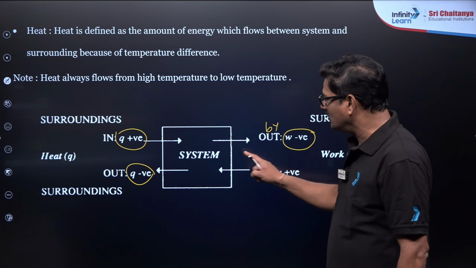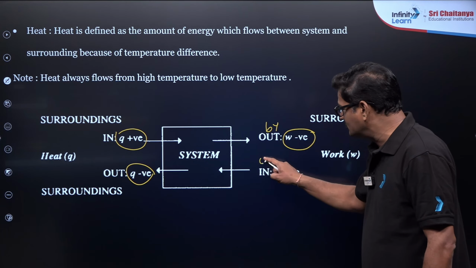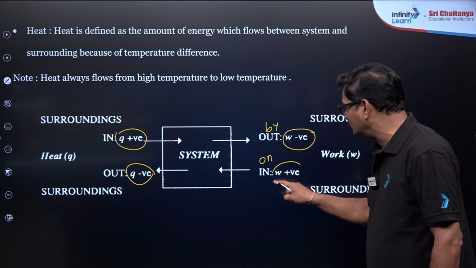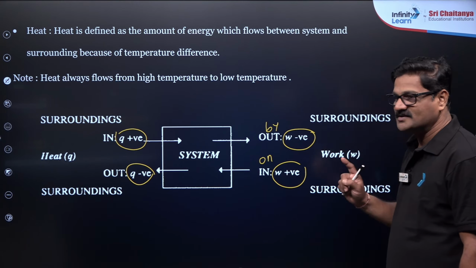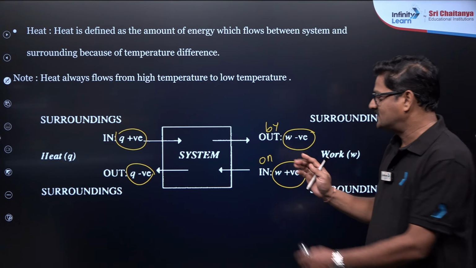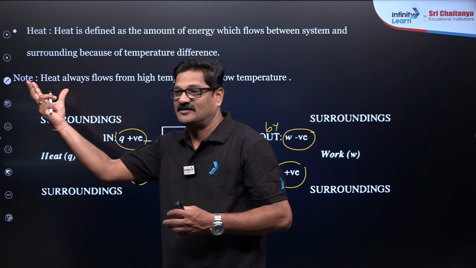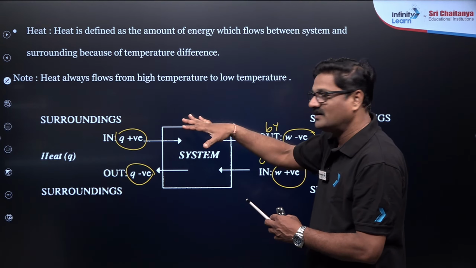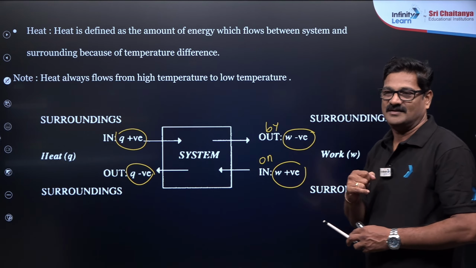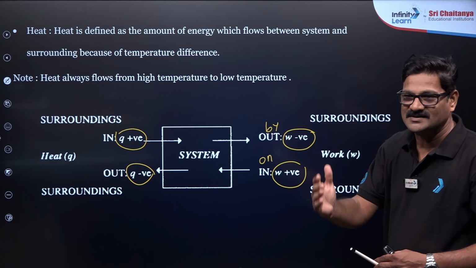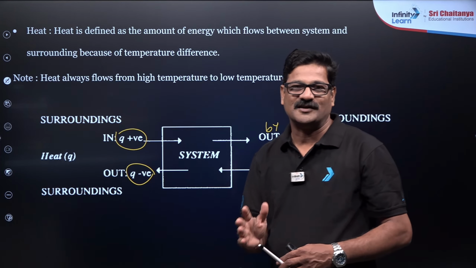When work is going into the system, I mean to say work is done on the system, it is going to be positive. So that is very, very important. If the system loses heat, the surrounding's heat increases and the system's heat should decrease. So that plus and minus is a game changer for thermodynamics.